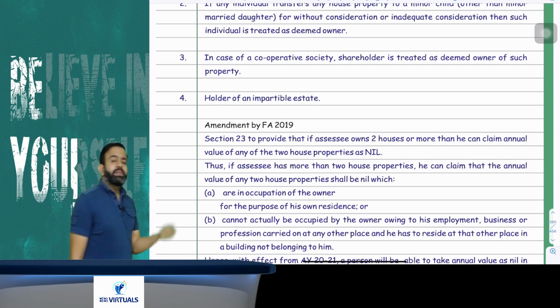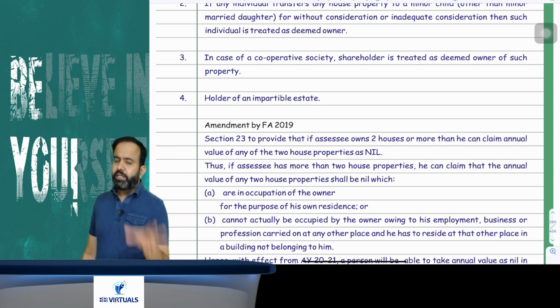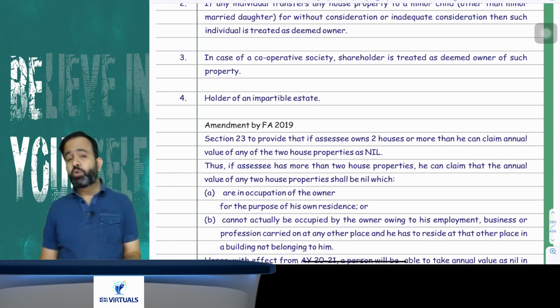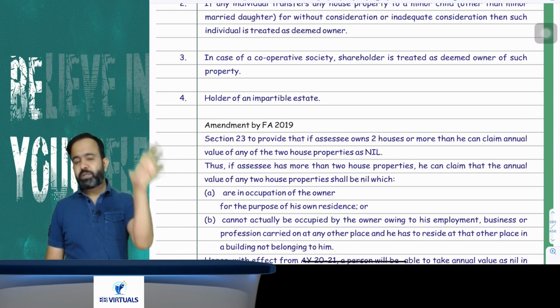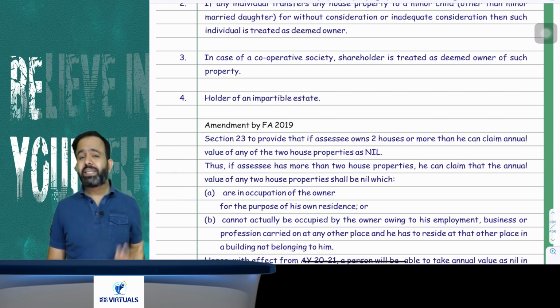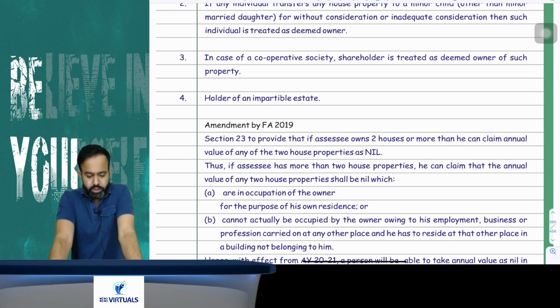Now one more point: if there is any lease of more than 12 years, then you will be treated as deemed owner of that house property. Suppose I receive one house property from the state government on a 99-year lease. In that case, I will be treated as deemed owner of that house property. You got my point or not?